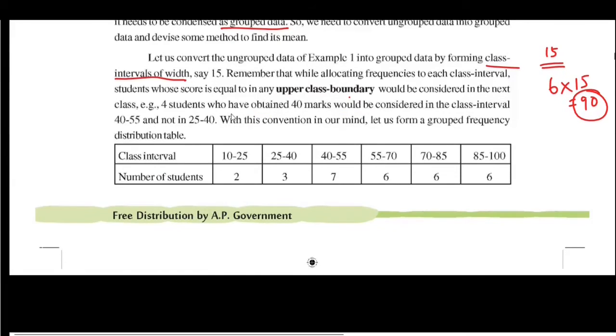Here the groups or classes formed are 10 to 25, 25 to 40, 40 to 55, 55 to 70, 70 to 85 and 85 to 100. These groups are called classes or class intervals.